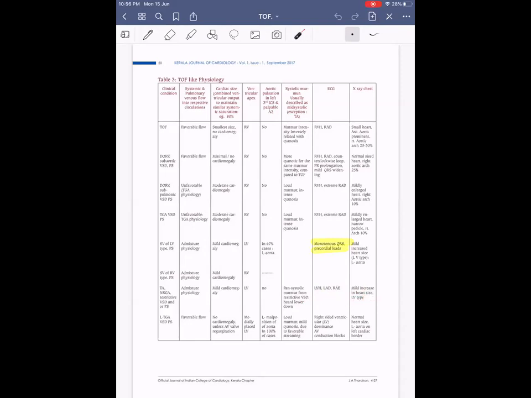LV type of cardiomegaly. Then L-TGA VSD-PS is another thing, that is CCTGA with VSD-PS. Here there will be a favorable flow, no cardiomegaly unless they develop left AV valve regurgitation. In this case, the RV will be towards the left side, and it will be forming the apex. The L-malposition of the aorta is seen in 100% of the cases. A loud murmur, mild cyanosis due to unfavorable streaming occurs. So cyanosis will be mild.